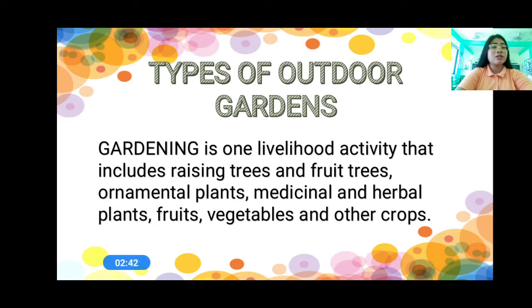Now let me ask you, do you have a garden at home? Okay, very good. So again, everyone, what is gardening? It is one livelihood activity that includes raising trees and fruit trees, ornamental plants, medicinal and herbal plants, fruits, vegetables, and other crops.